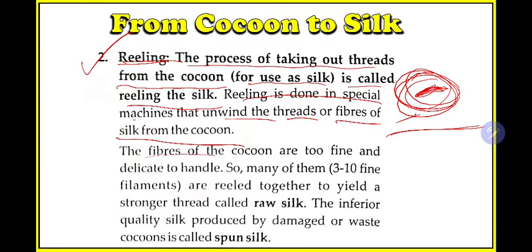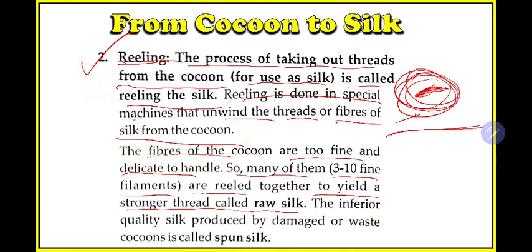The fibers of the cocoon are too fine and delicate to handle. So 3 to 10 fine filaments are reeled together to yield a stronger thread called raw silk. The fibers you obtain through the reeling process are very thin, so they would be damaged.